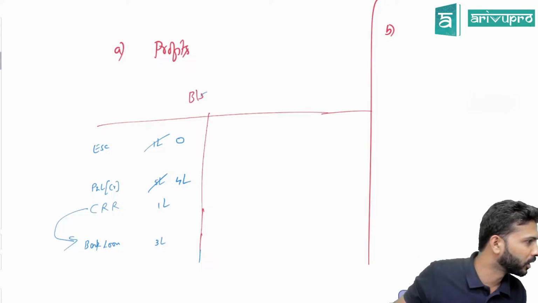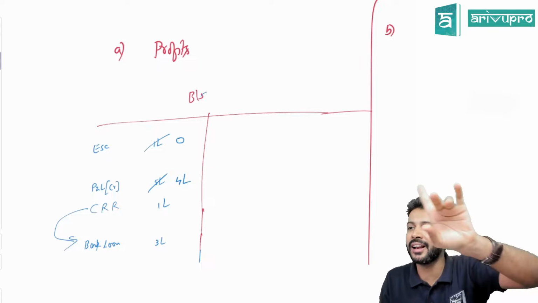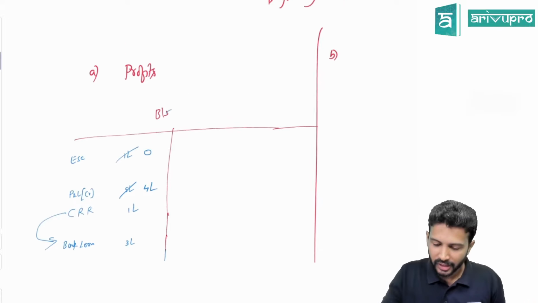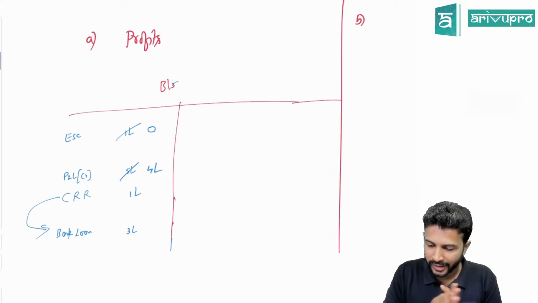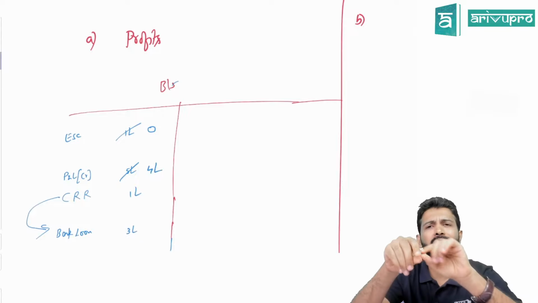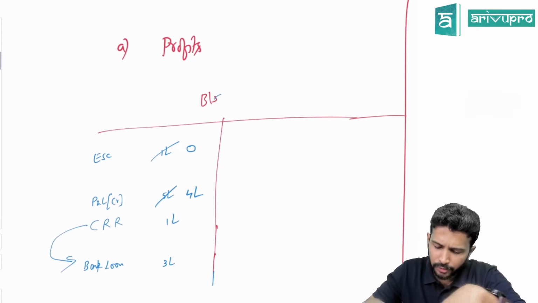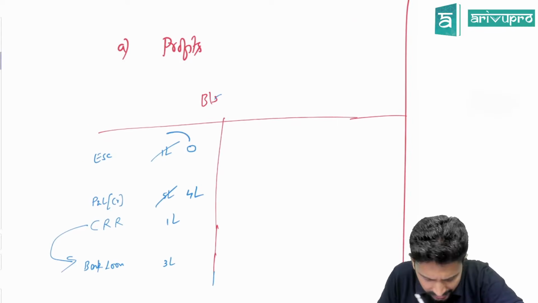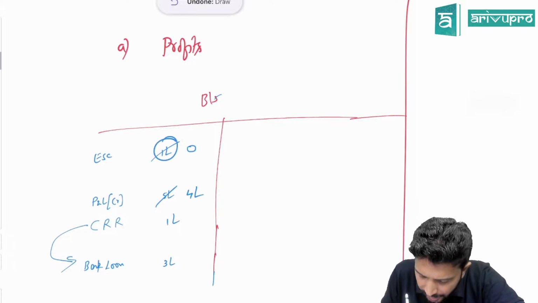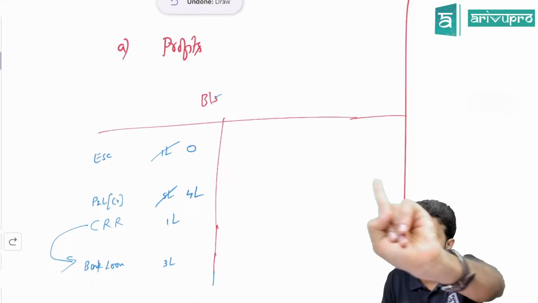What is CRR? Somebody is saying, Gauri, she logged in just now. CRR is capital redemption reserve. Okay, let's have one quick recap of whatever we have learned, and then we'll move on to the next one. So buyback simply means cancellation of equity shares. If you cancel equity shares, will there be a gap in capital? See here, 1 lakh of capital became 0. So how much is the gap or reduction in capital? 1 lakh.